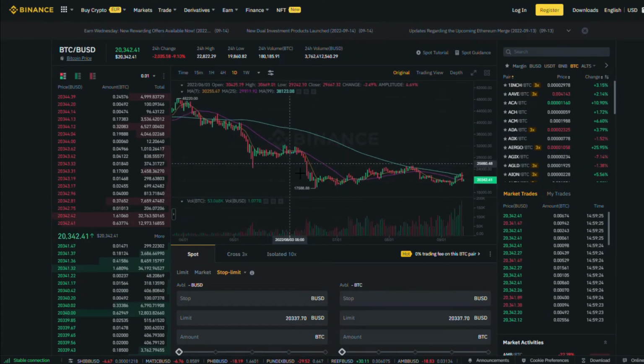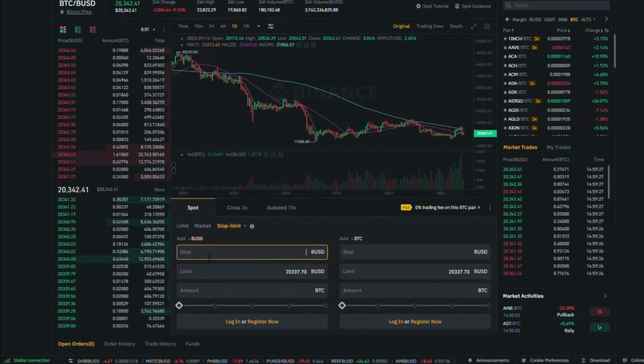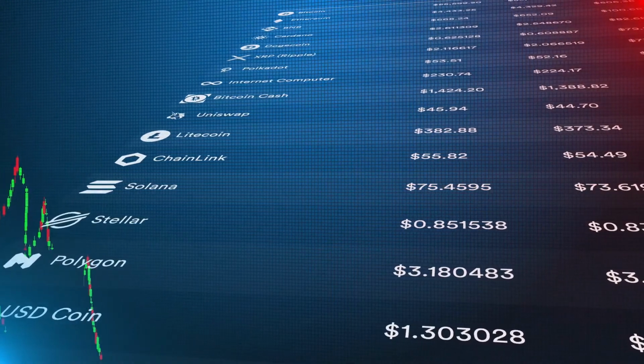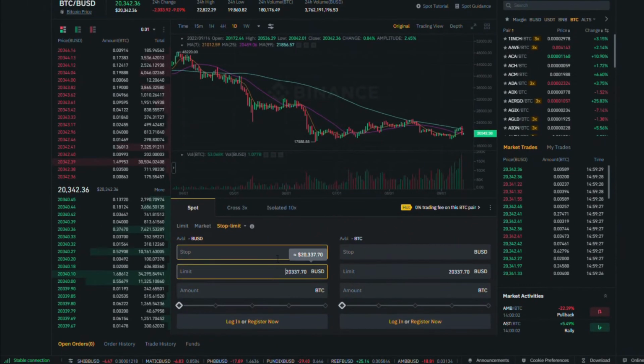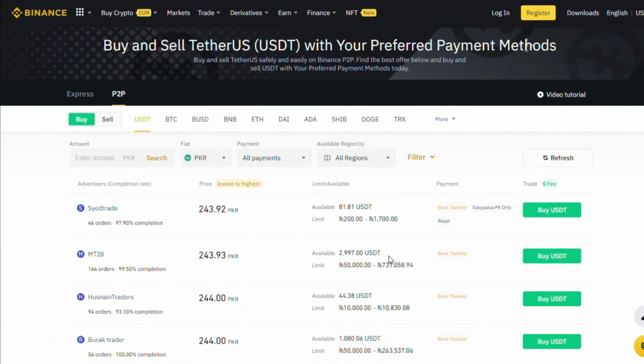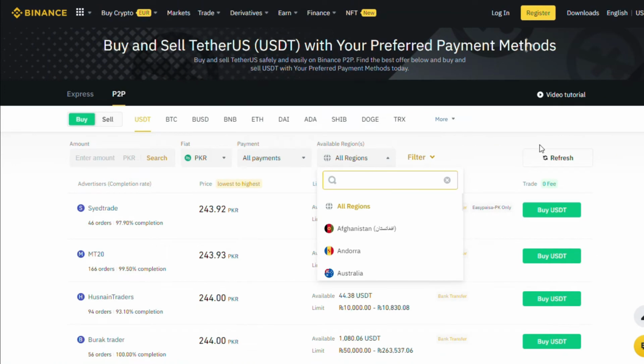First, make sure you set a price limit for your spot market order. Crypto prices move fast, and market orders can result in price slippage. In other words, a less than desirable price. Second, check if your coin is supported on both platforms. You can see the full list of cryptocurrencies supported on Binance P2P by region here.